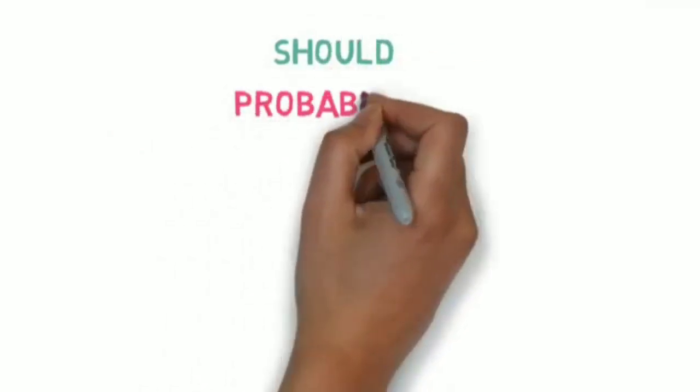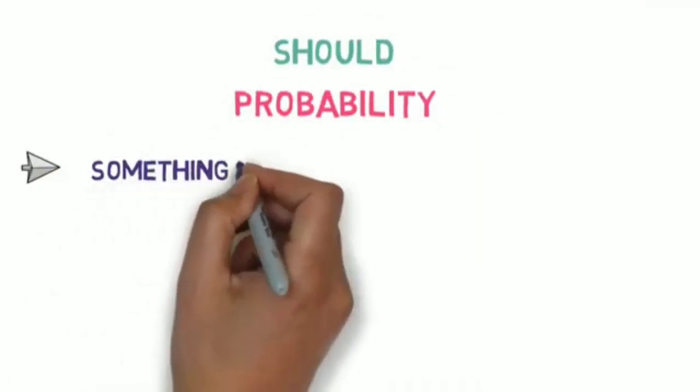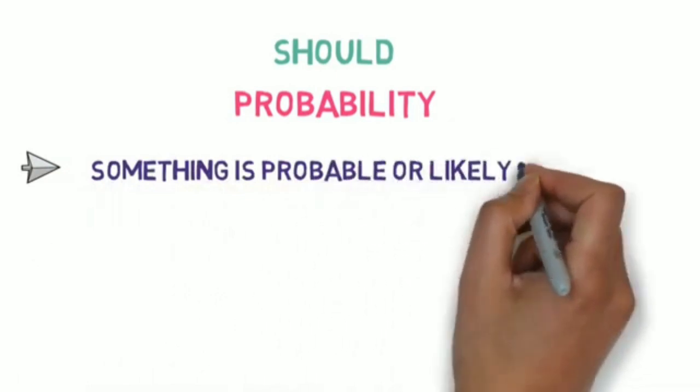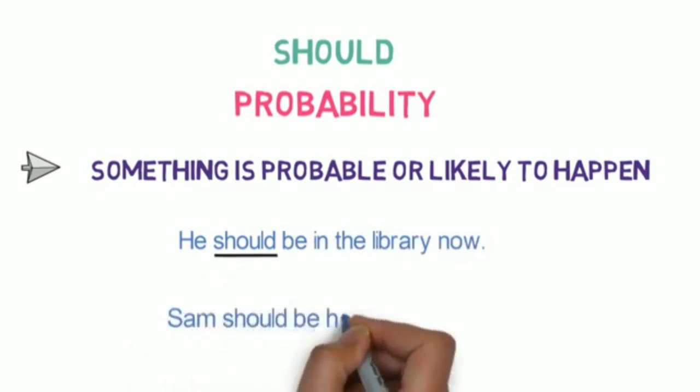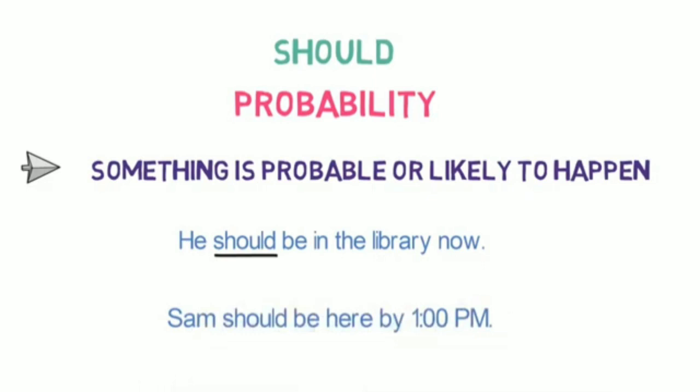Number 4. Probability. When something is probable or likely to happen, we may use should. For example, he should be in the library now. There is a probability of him being in library, so we have used should. Sam should be here by 1 p.m. There is a probability involved of Sam being here, so we have used should here.